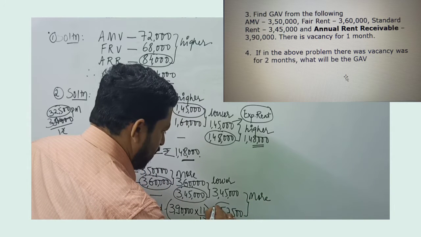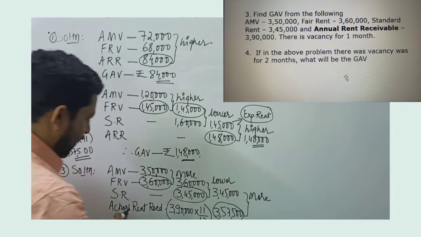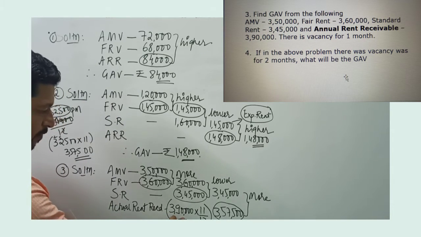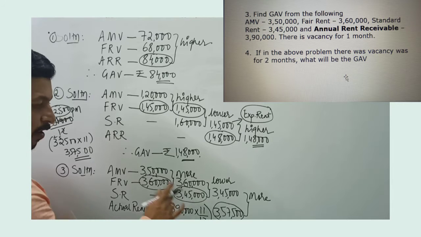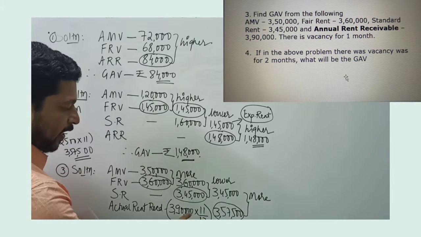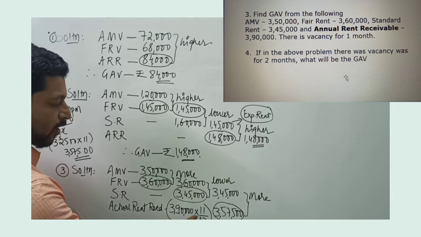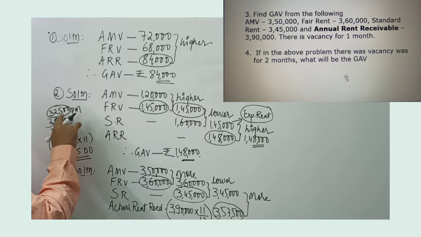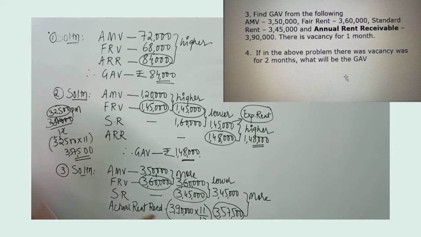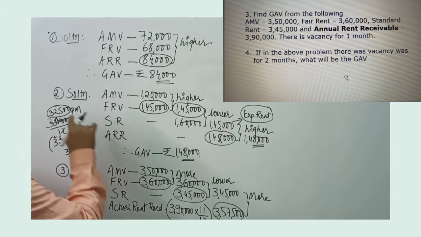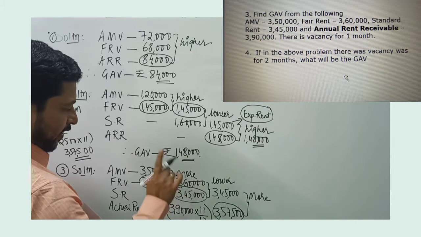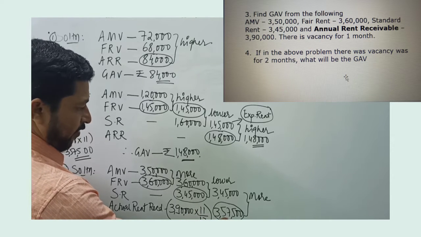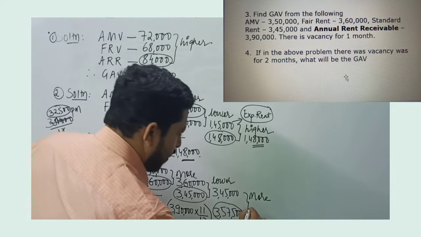Now in this problem, as you see, the annual rent receivable is given as 3,90,000. That is for 12 months. 1 month there is a vacancy, meaning to say actual rent received is only for 11 months. So into 11 by 12. If I take that, I get a per month rent of 32,500. So from 3,90,000, if I minus 32,500, that is 1 month vacant period rent, I get 3,57,500.